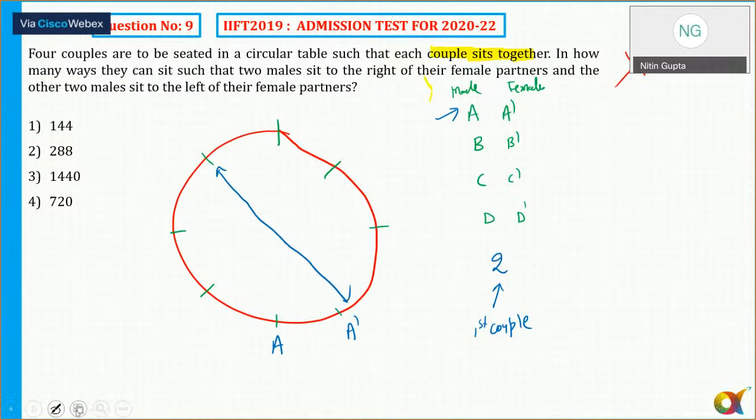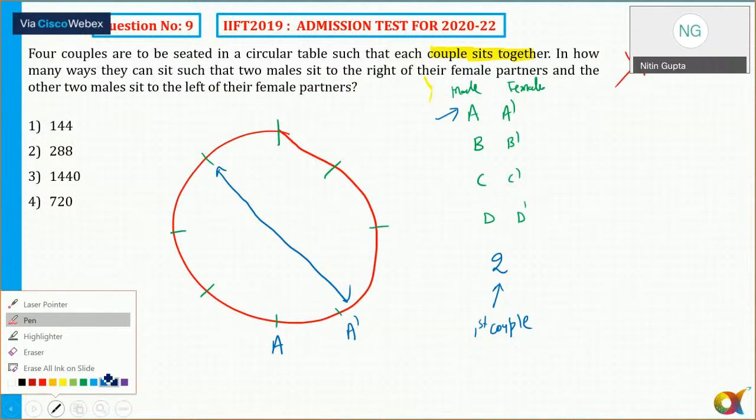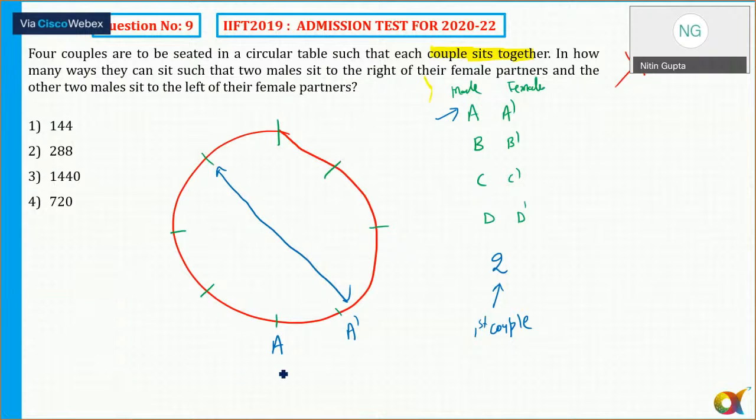Now this is male and this is female. We need to keep one thing in mind: on the right hand side and left hand side, we need one male. So out of these 2 positions, only one of the positions should be occupied by the male. That is what we need to work out here. So let's say there is a couple B and couple B went there.